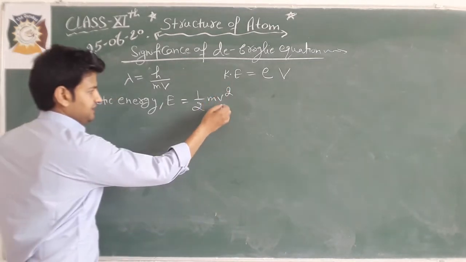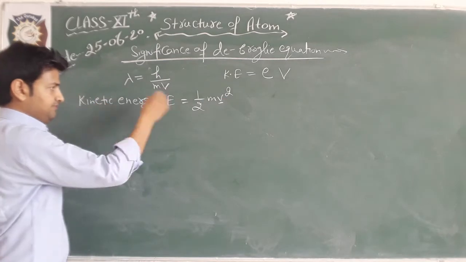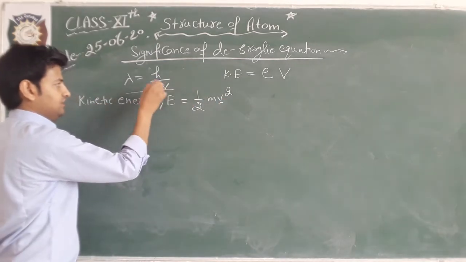From here we can calculate velocity and put this value in the de Broglie relation.